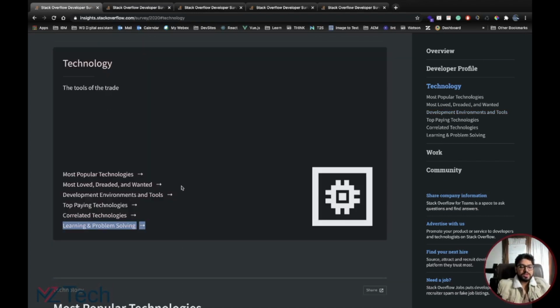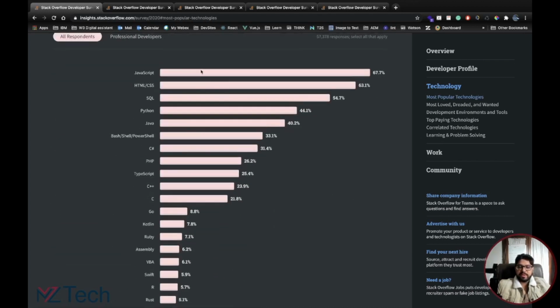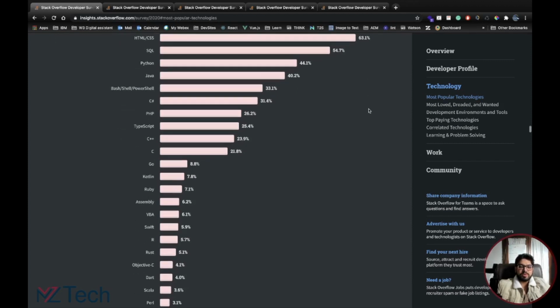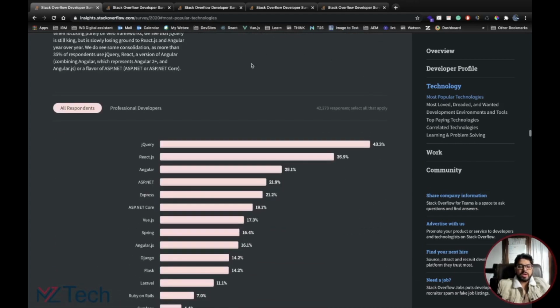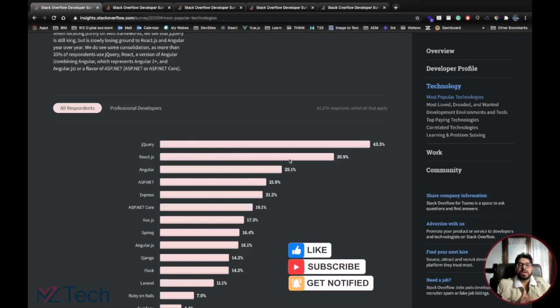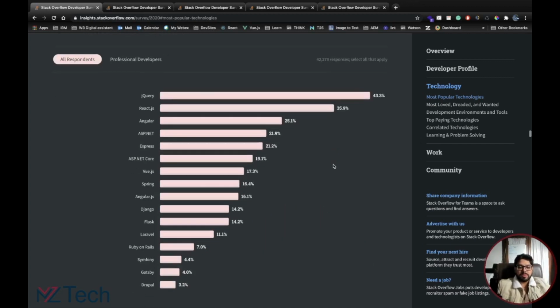So in terms of technologies, if I were to open up most popular technologies that are out there, we went over JavaScript being number one, HTML being number two, SQL being three, and Python and Java following along. Again, JavaScript is at the top. That's one of the reasons why we use JavaScript from a front end or even web framework point of view. And if we were to look at the frameworks, again, a lot of people are still using jQuery, and it's been out there. But as you can see, React is really up there at the top. That's one of the reasons why I use React as a framework. React is really still the number one choice for people, right? In terms of framework, of those three JavaScript frameworks.